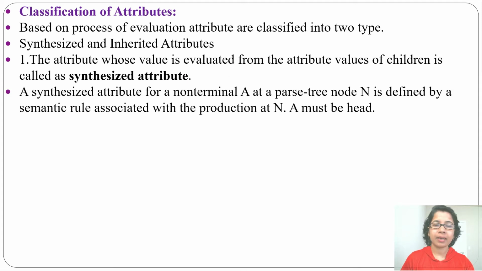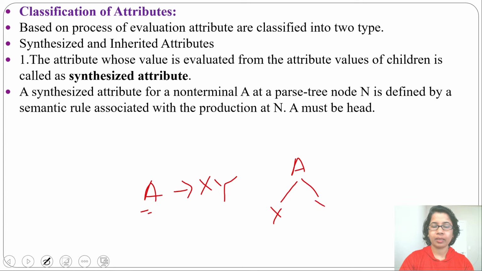A synthesized attribute for a non-terminal A at a parse tree node N is defined by semantic rules associated with the production at N, and A must be the head. Suppose a production is given like this: A derives X, Y. Here A is the head, X, Y is the body. Then when you are creating the parse tree A, X, Y, in the production, A must be the head.